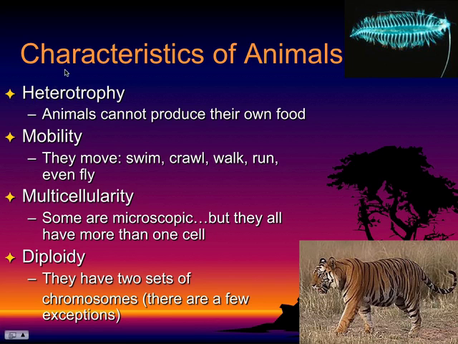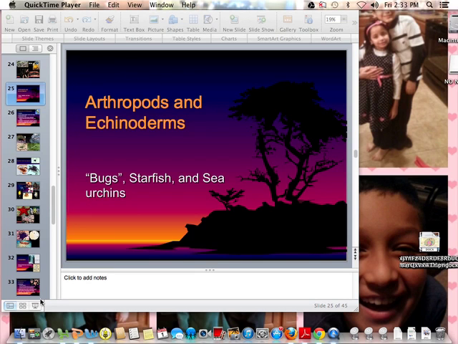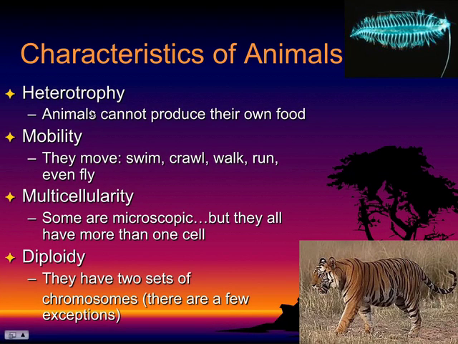So one characteristic that we begin with is that all animals in here are going to be heterotrophs. So there are no organisms in Kingdom Animalia that make their own food. So they cannot produce their own food. Also, mobility. So organisms in Kingdom Animalia have the ability to move. So either they swim, crawl, walk, run, some even fly.